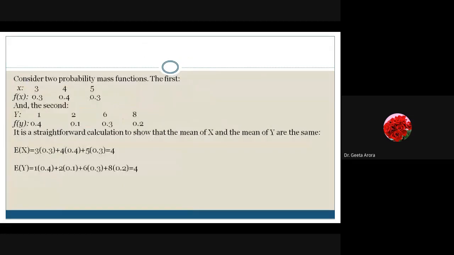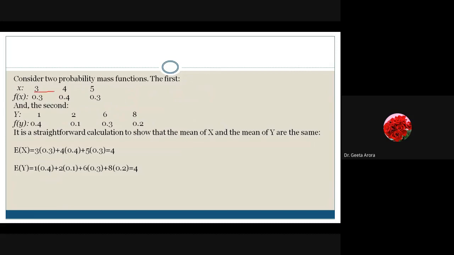So let us go through to find the mean, and hence we will look for the variance. Here I have given you two data sets, x and y, and we check their mean. Mean means expected value.